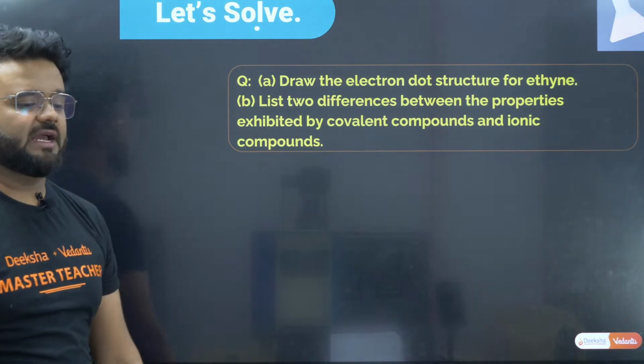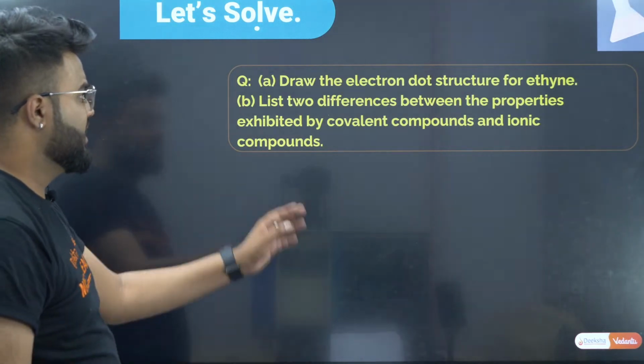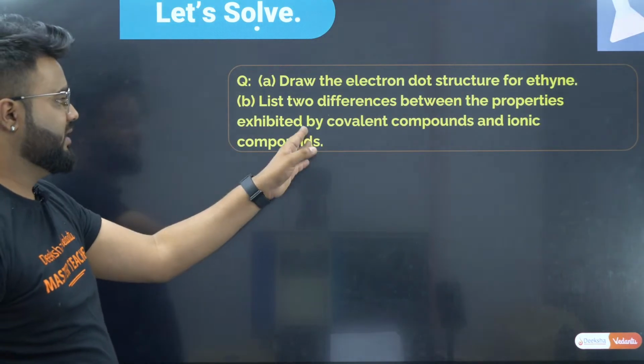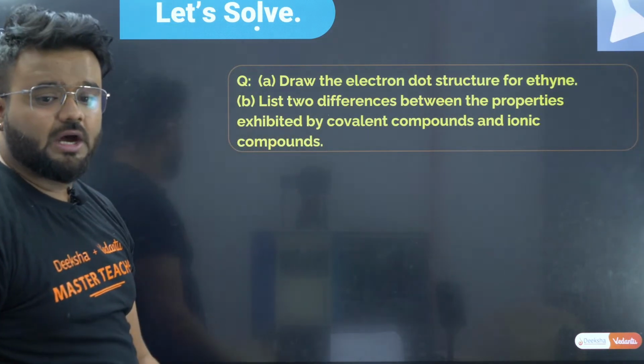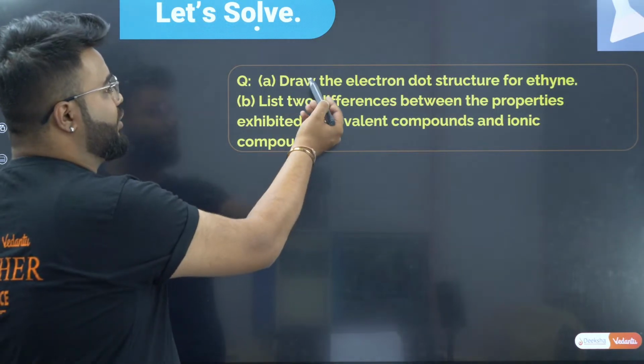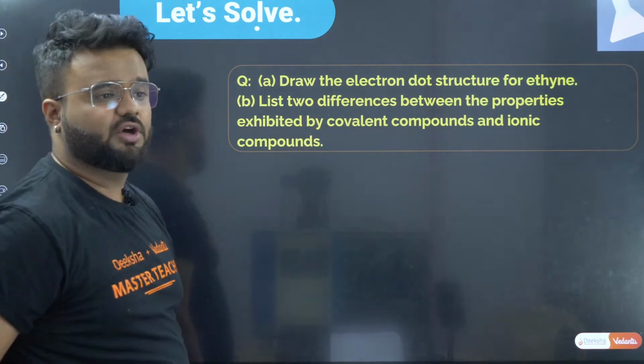Now write down the electron dot structure for ethyne and give the difference between covalent compounds and ionic compounds. Now let us see. Draw the electron dot structure for ethyne.